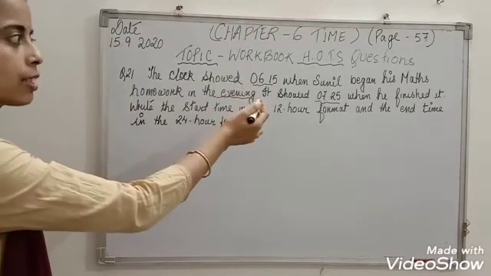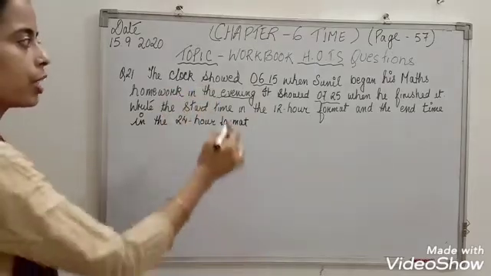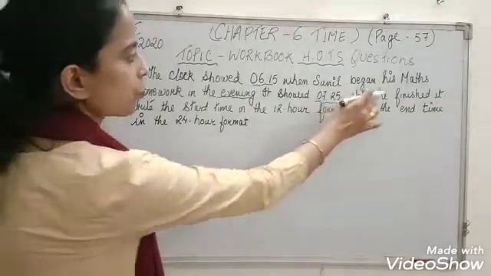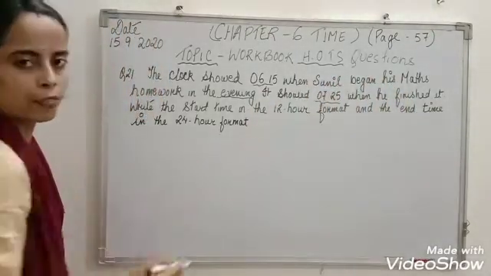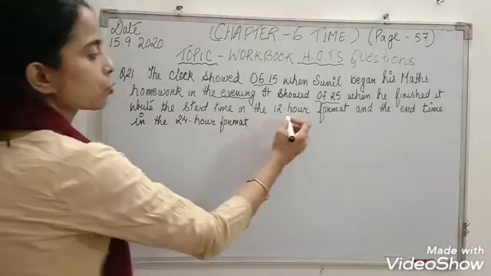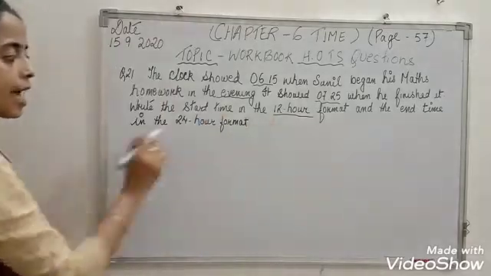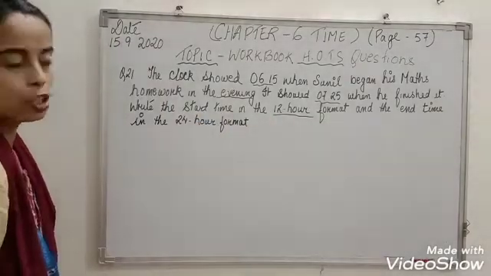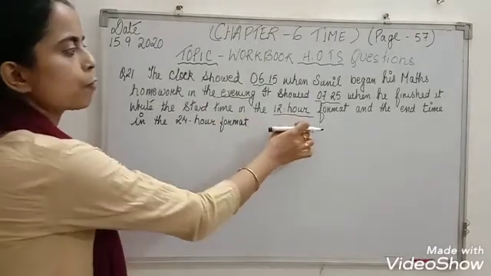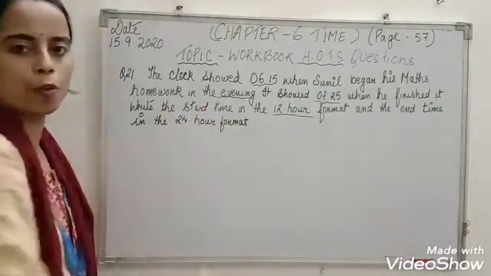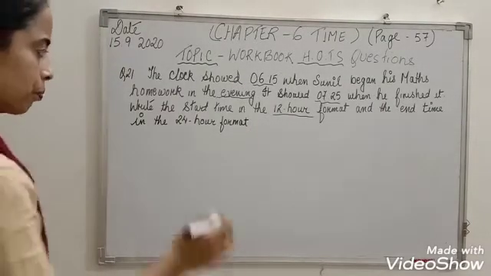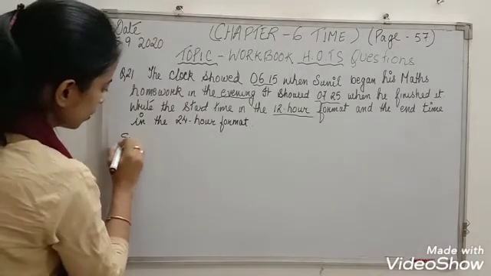At what time did he finish his homework? 7:25, that is the end time. So both the start time and end time, you have to write in 12-hour format and in 24-hour format. I hope the question is clear. So let's do the solution.